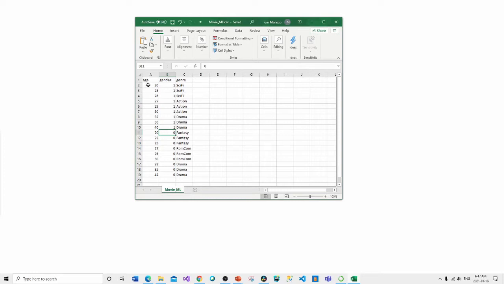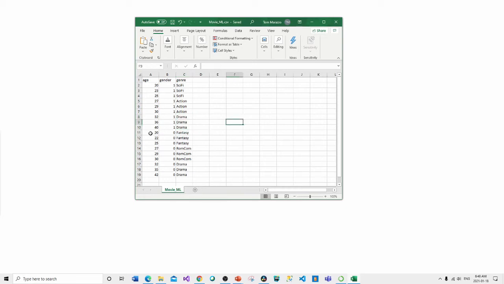If you're a male between 20 and 25, you prefer sci-fi, science fiction movies. If you're between the ages of 26 and 30, as a male, you like action movies. If you're 31 and up, then you've evolved into just wanting to watch dramas.